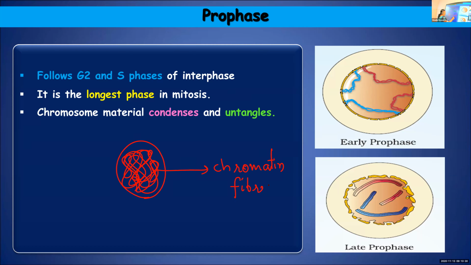But when the cell is about to divide, these thread-like structures will untangle, they will get condensed to form what you call as chromosomes. I'll repeat again. When the cell is not dividing, when it is in the resting stage, the nuclear material will be in the form of some fibers, some thread-like structures. You call it as chromatin fibers. But when the cell is about to divide, these fibers will untangle, they get condensed and form what you call as chromosomes.